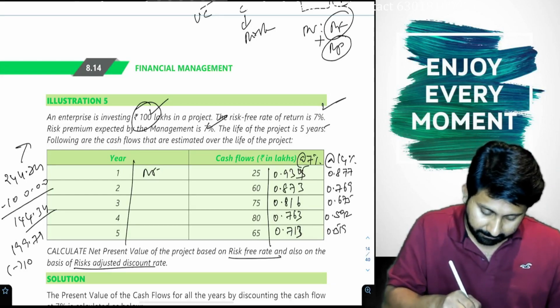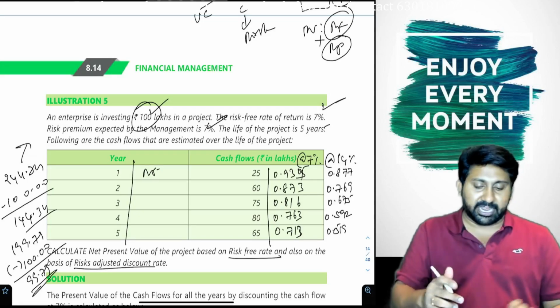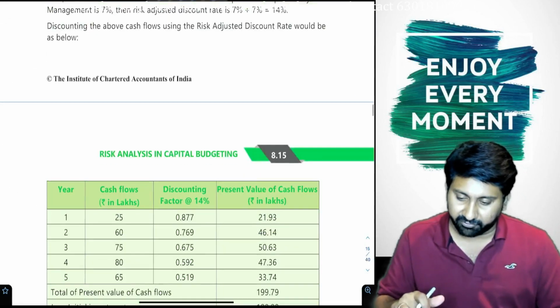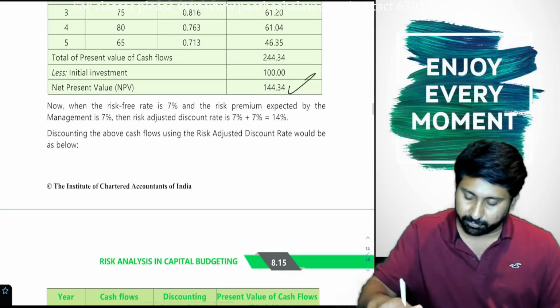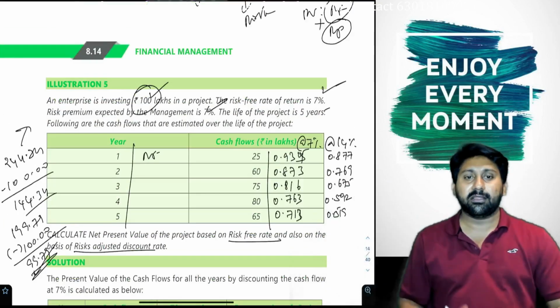The total is 199.79 minus 100, which is 99.79. So in the first case 144.34, in the second 99.79. Answer over. That's all.